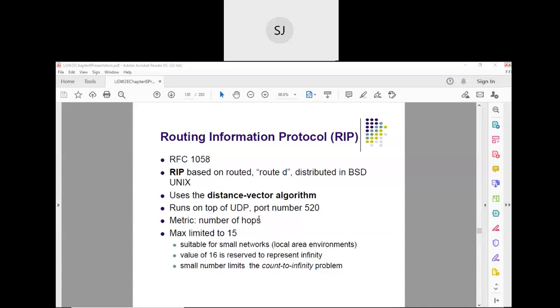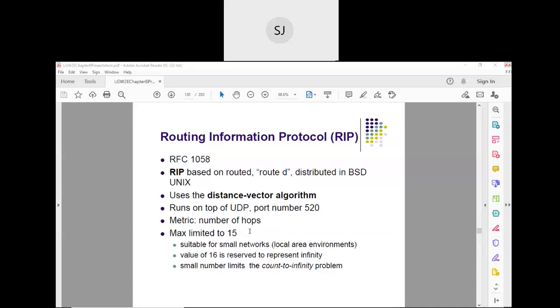Okay, so the number of hops is the major concern. Not the bandwidth, not the delay, nothing. So the number of hops that are to be crossed for reaching from one source to another destination, that is the only metric. And the maximum limit for the number of hops is 15. That means the number of hops is restricted to 15.